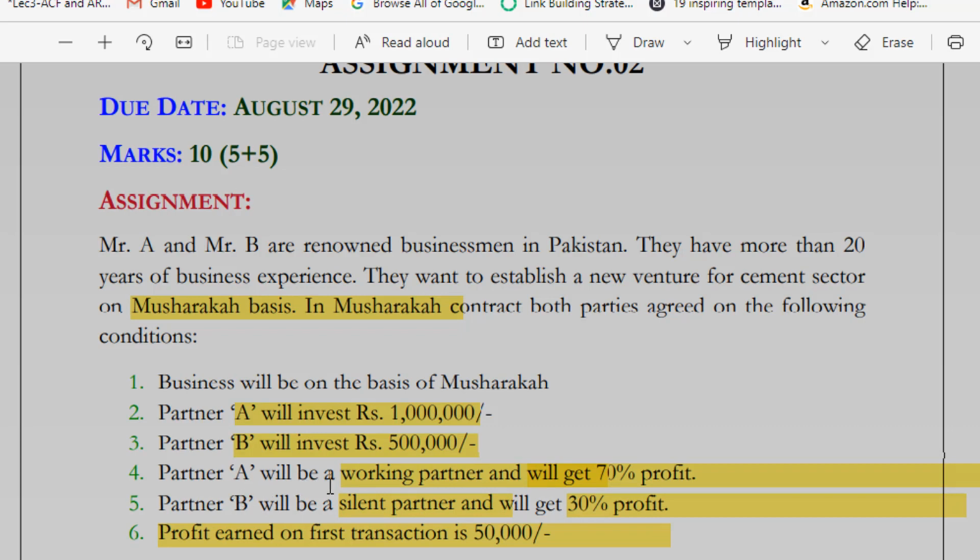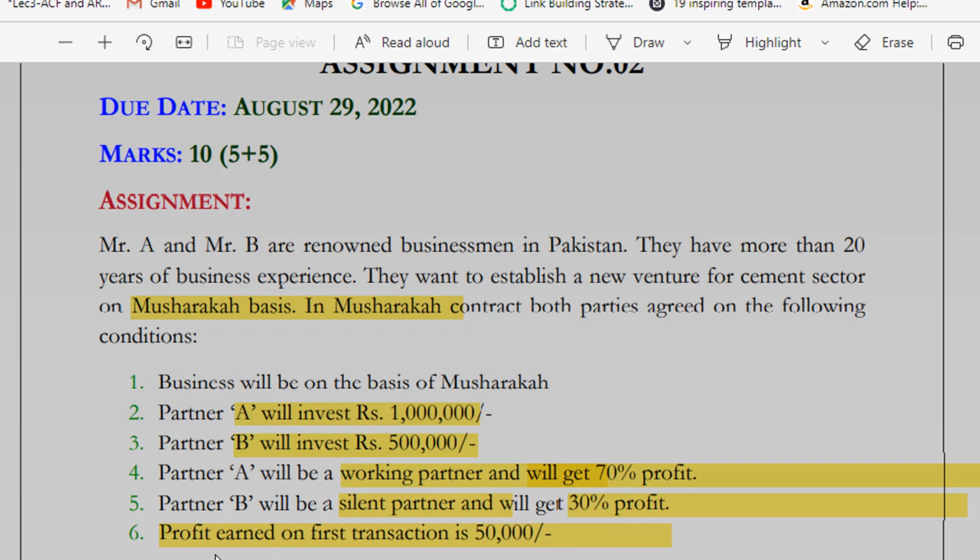Partner A will be a working partner and will get 70% profit. Partner B will be a silent partner and will get 30% profit. Whatever the amount of the profit, in the form of percentage, partner A will get 70% while partner B will get 30%.